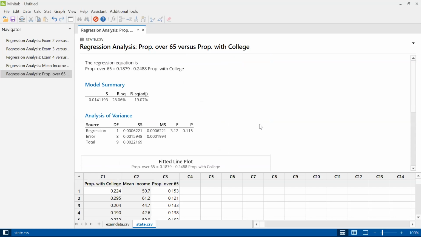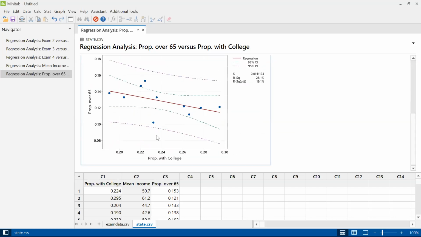And it means that as proportion of college is going up, if there's any pattern at all, it's that the proportion over 65 is going down. It's not a very strong pattern at all, but the little bit of pattern that there is, when one goes up, the other goes down.